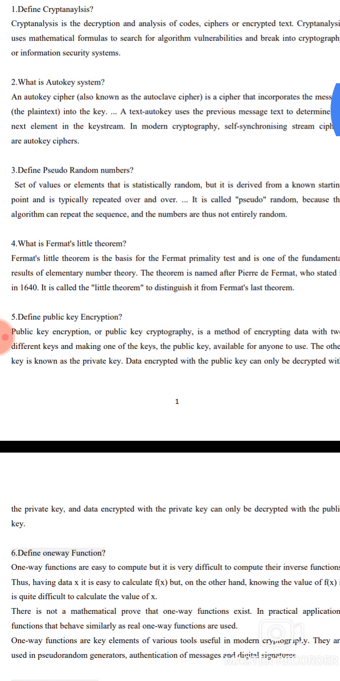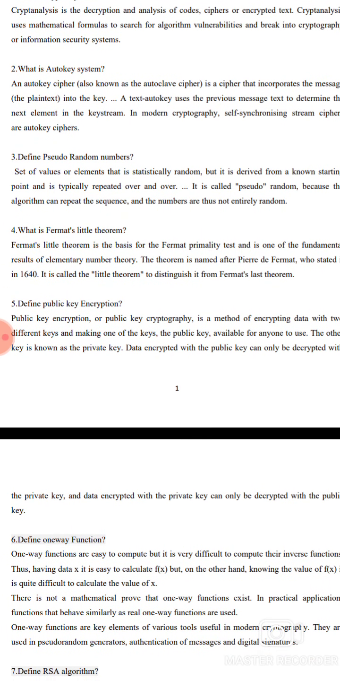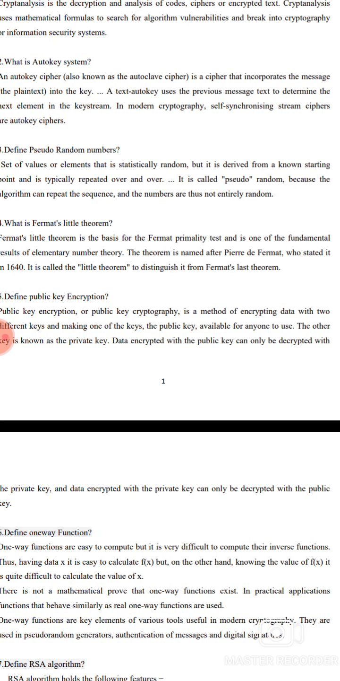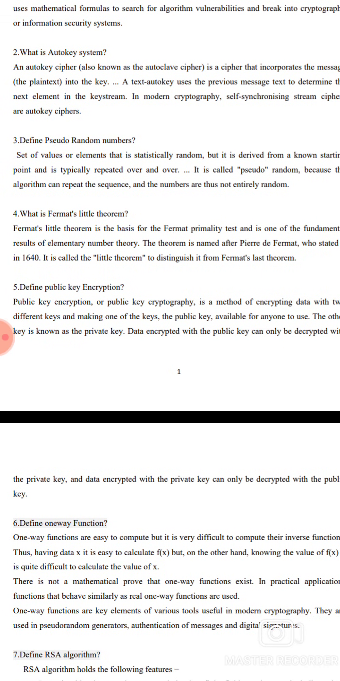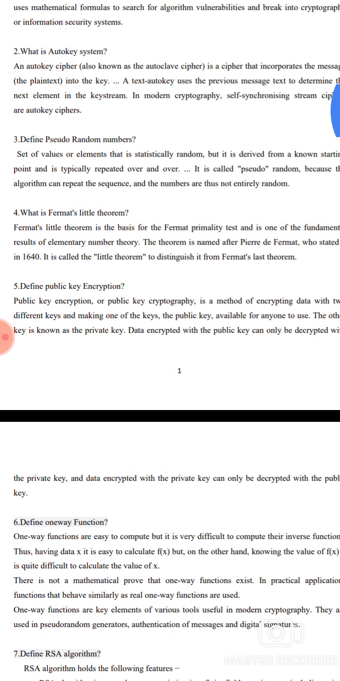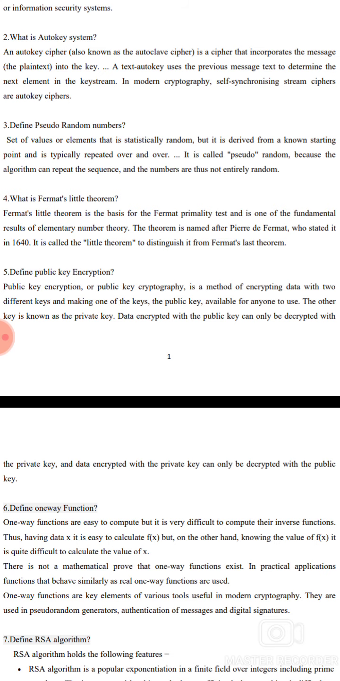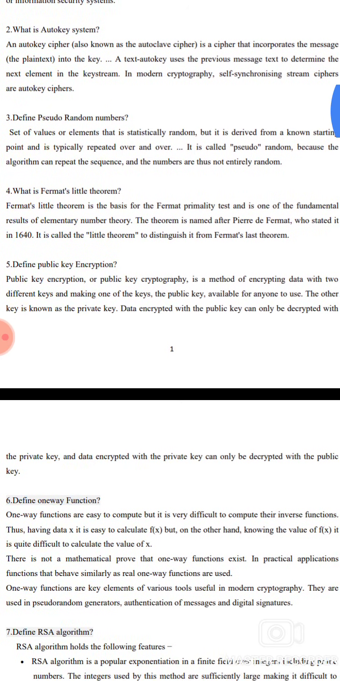3. Define pseudo-random number. A set of values or elements that is statistically random, but derived from a known starting point and typically repeated over and over. It is called pseudo-random because the algorithm can repeat the sequences, and the numbers are thus not entirely random.